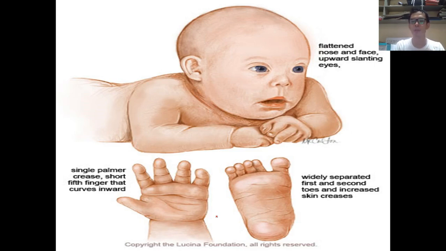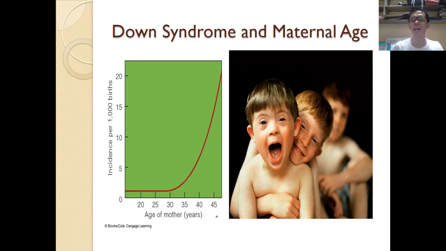Alright, so Down syndrome. As you can see here, these are the physical appearances that you can take note of in a person with Down syndrome. Basically, maternal age somehow affects the chances of having an offspring with Down syndrome. So as the parent's age increases, the chances of giving birth to an individual with Down syndrome also increase. So this is directly proportional.